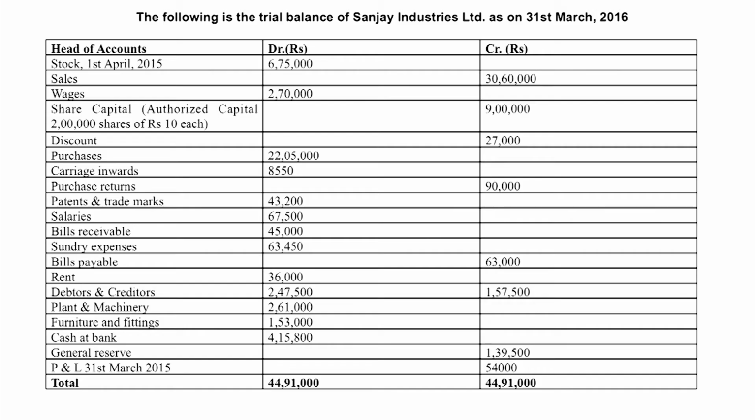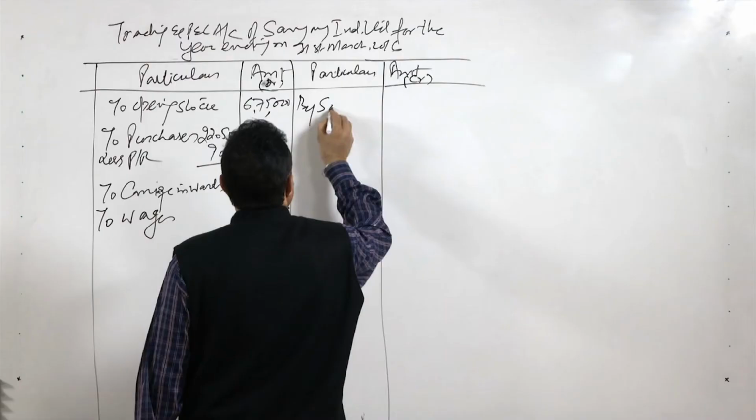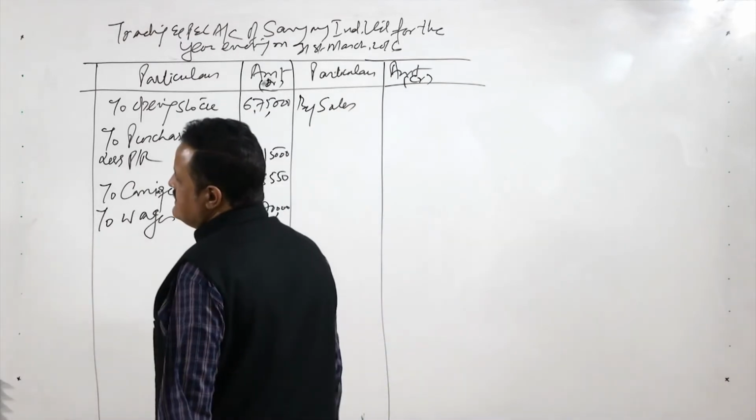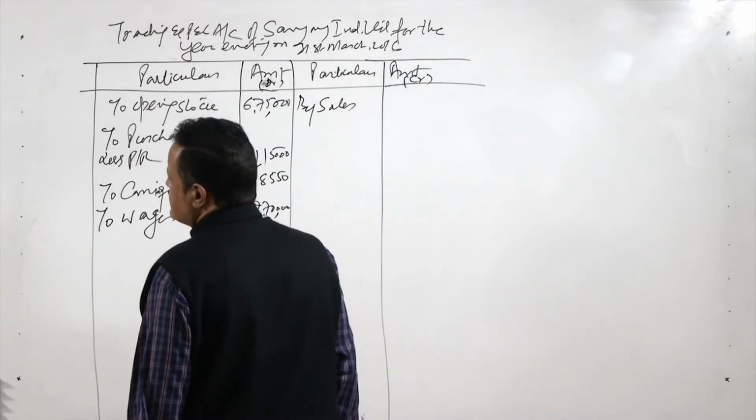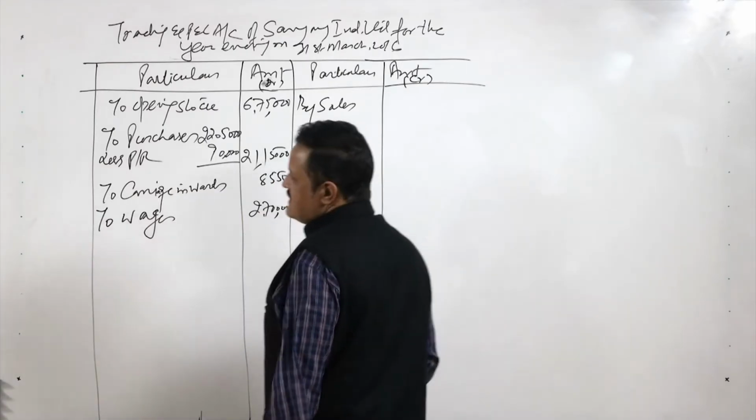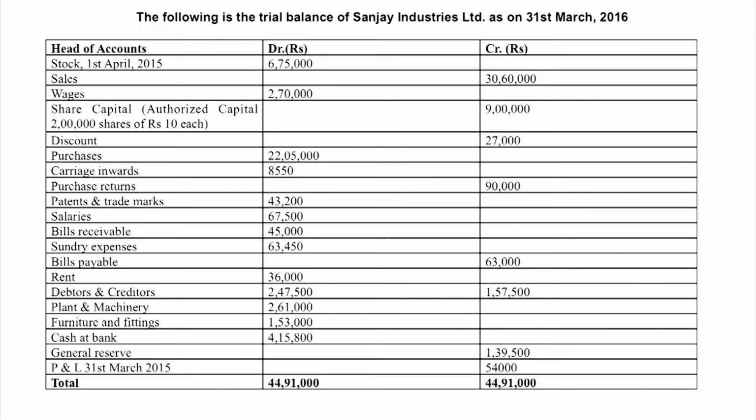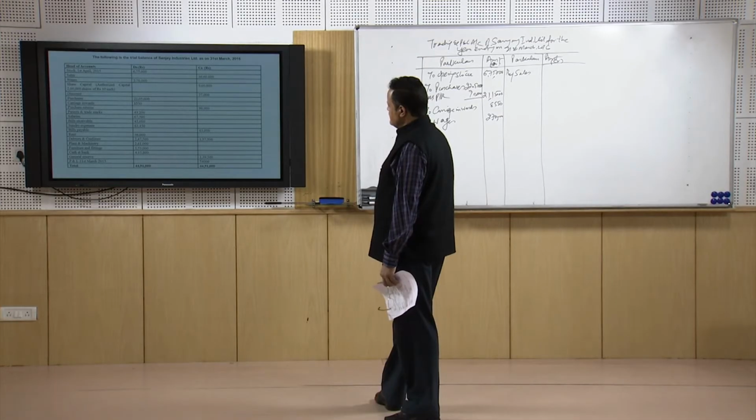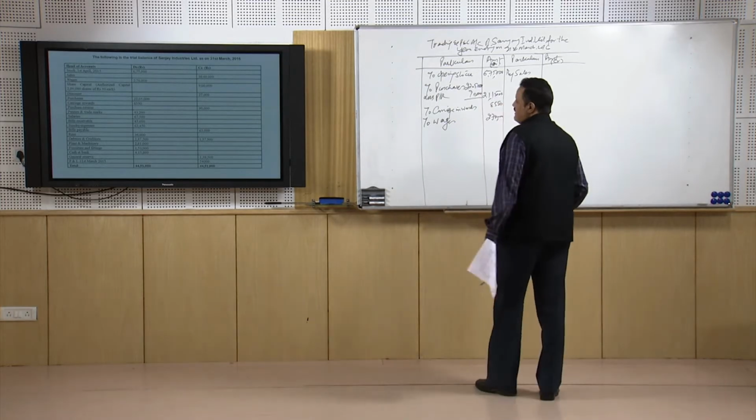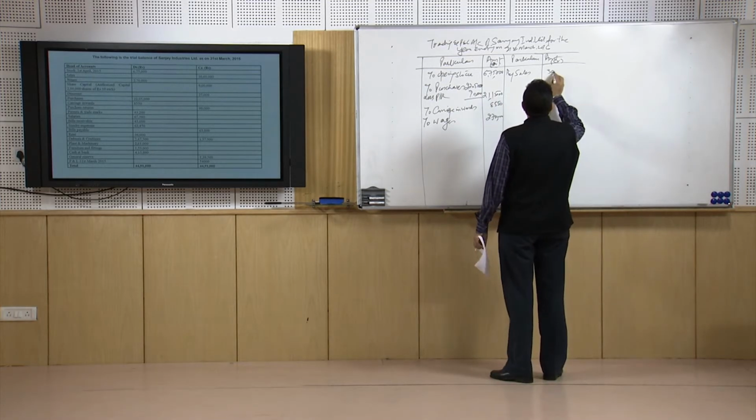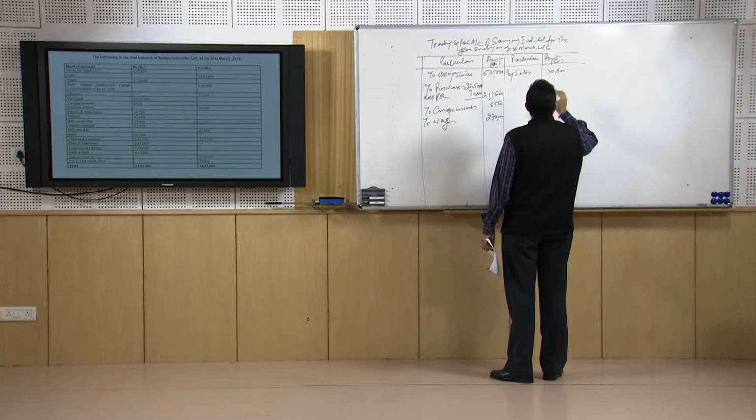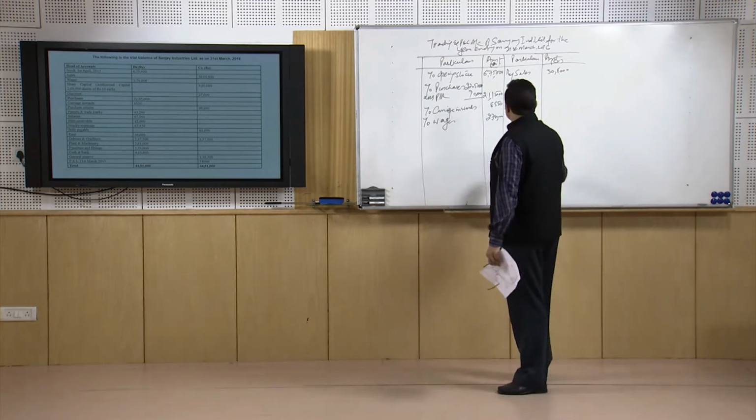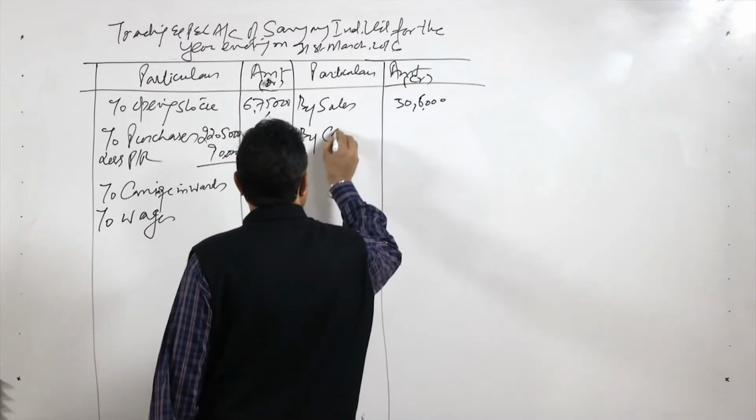Now we have to take the other side, that is by sales, and the sales figure is 30,60,000. Is there any sales return also? There is no sales return, so no problem, we will not have to bother about that. So sales are 30,60,000, and then finally it is by closing stock.